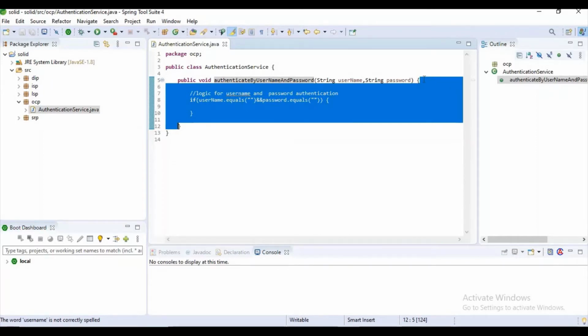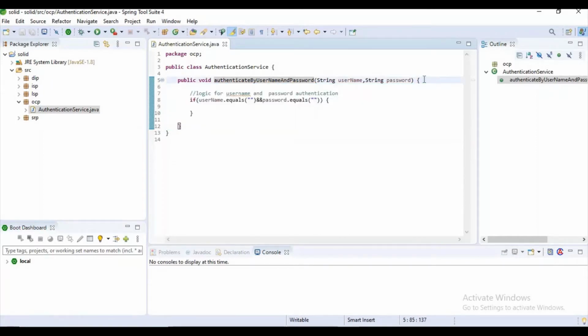Normally, in an application we have updates, right? Facebook is asking us to add some new functionalities: authenticate by OTP, authenticate by mail notification, like that.